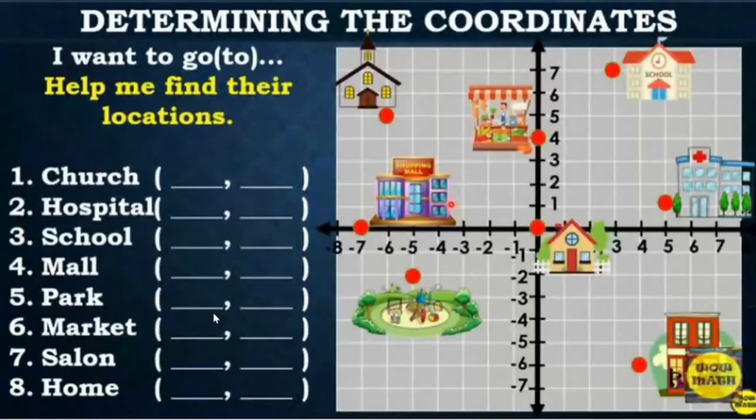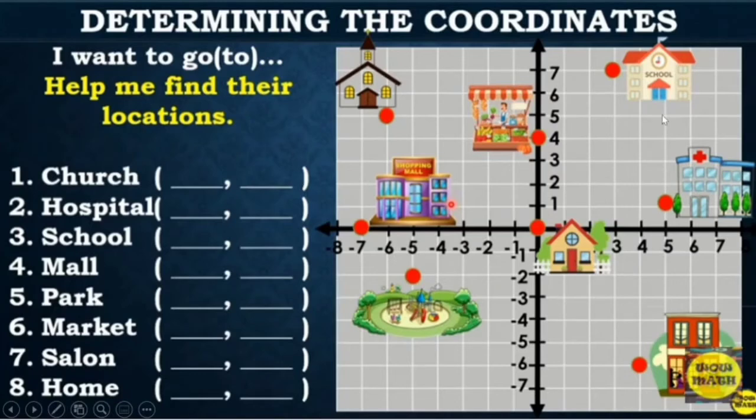Now, we learned how to plot the points. So this time, as you can see, we have here the figure or illustration. We have here the places and I want to go to there. So help me to find their locations.